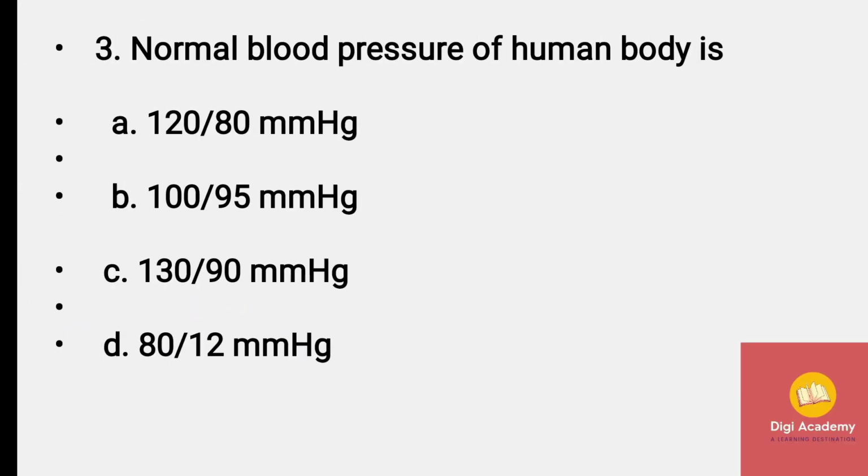The lifespan of WBC, which we have discussed, is 13 to 20 days. And third question, the normal blood pressure of human blood is 120 by 80 mm Hg.